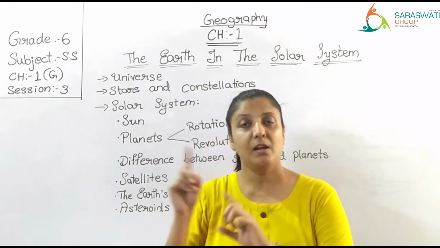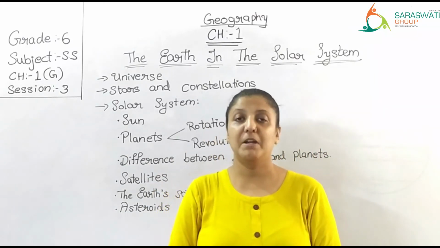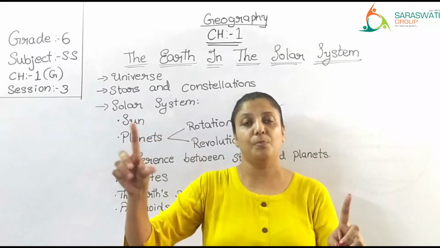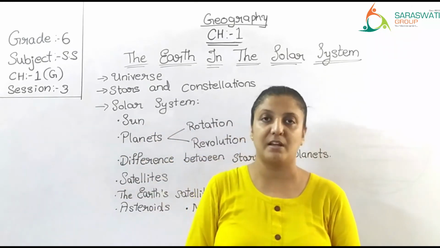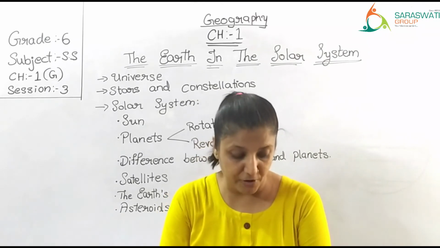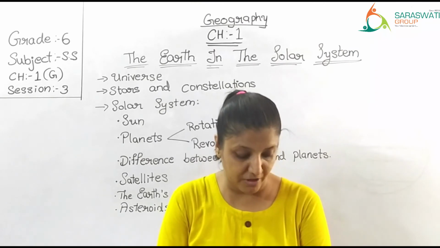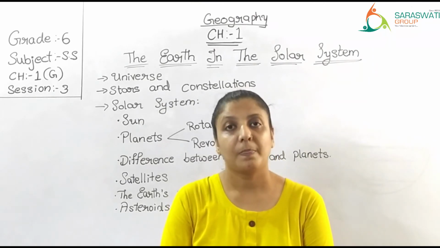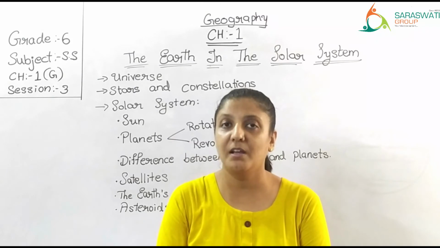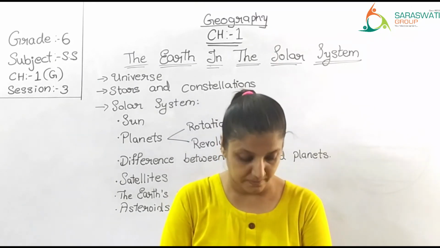I shared the picture. These celestial bodies lie between the orbit of Mars and Jupiter. There is a belt of asteroids, I told you, right? There are about 40,000 such asteroids, the largest of which is Ceres. There are altogether how many asteroids? 40,000, and the largest one is Ceres.